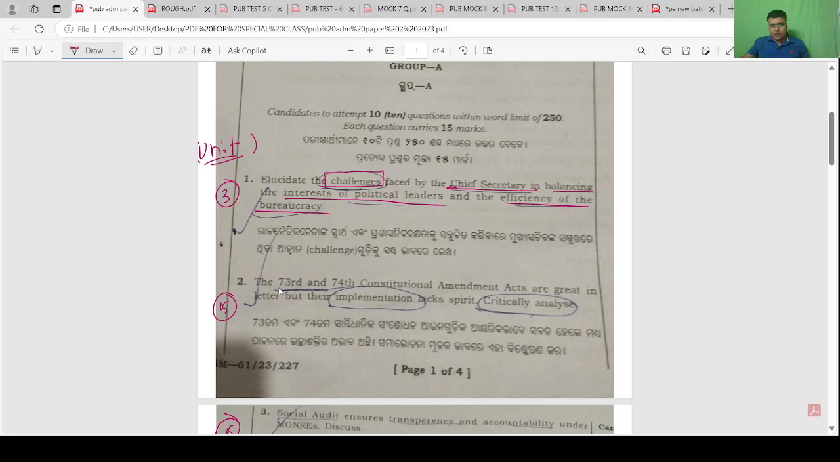Second question: 73rd, 74th are great in letter but implementation lacks spirit. So this is the limitation of the 73rd, 74th. Limitation. So I will show you.